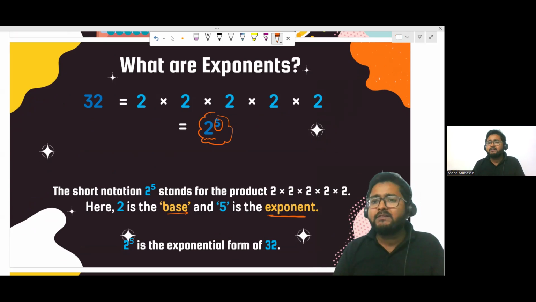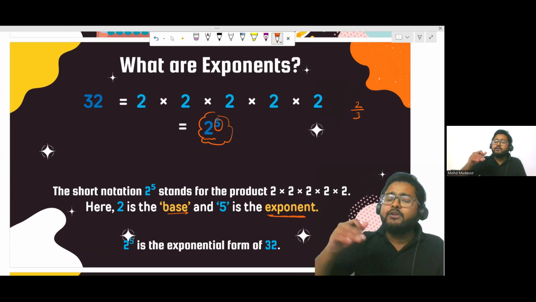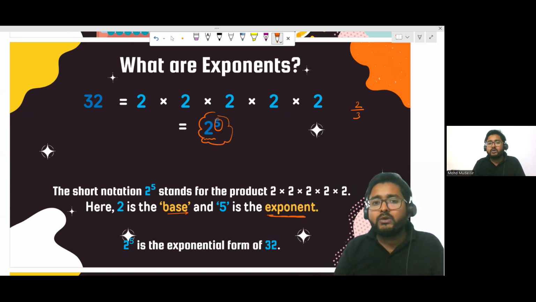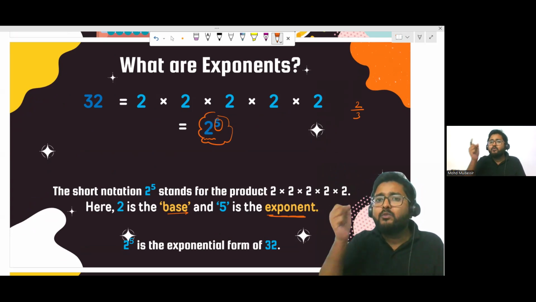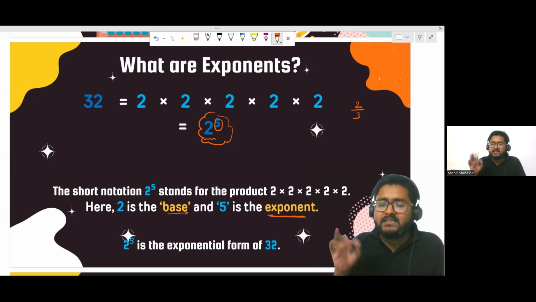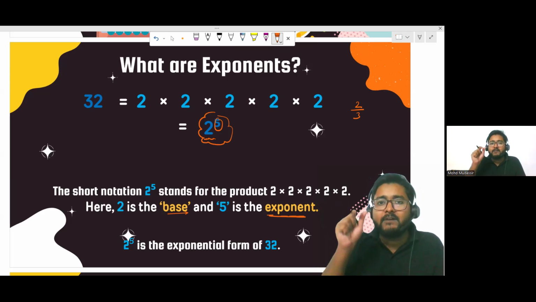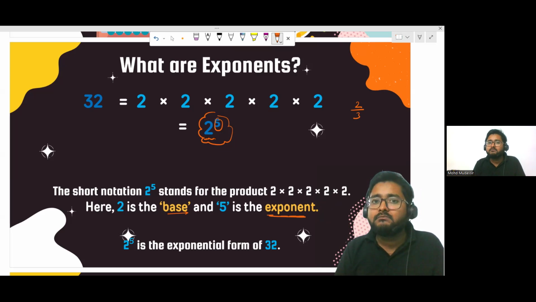Correct. For example, if it's written 2 by 3, you can say it's a fractional value. In the same way, if anything is written as 2 raised to the power 5, we can also read it in different ways. You can say 2 to the power 5, or 2 raised to the power 5. All right. Or you can say 5th power of 2, right? Is it clear? So we can read it in multiple ways. The value which is written below is called the base, and the value written on the top is called the power, or you can say exponent. All right, you can say exponent or power.